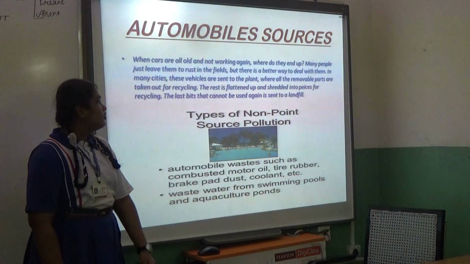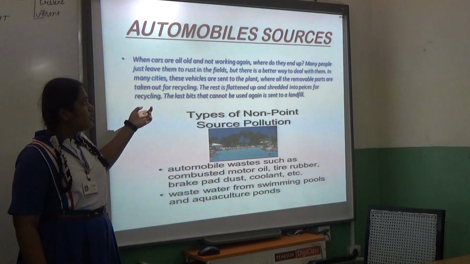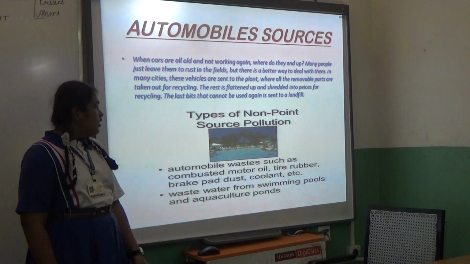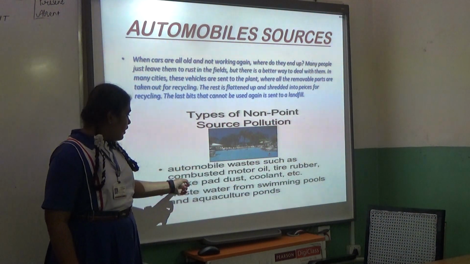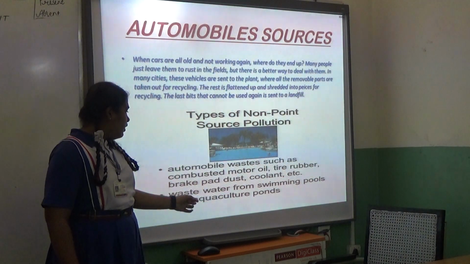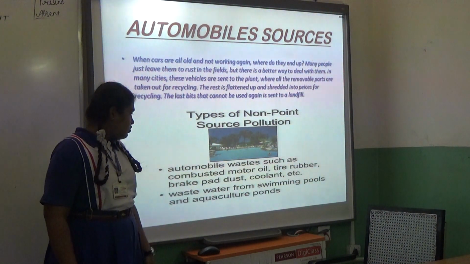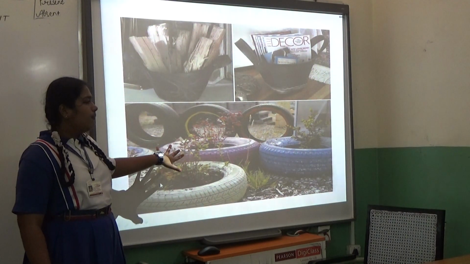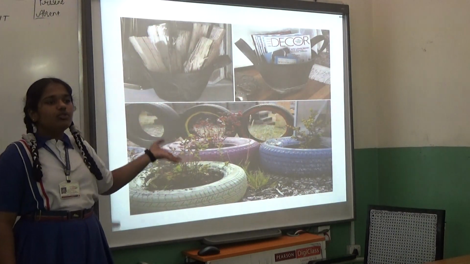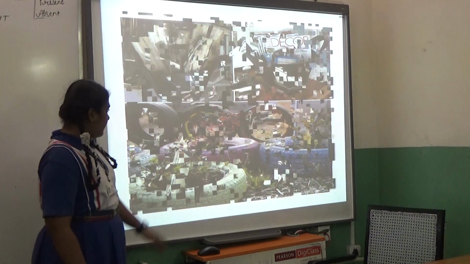This automobile source is a non-point source of pollution. This non-point source of pollution includes automobile waste such as combusted motor oil, tire rubber, brake pad dust, coolants, etc. This is a picture of the recycling of old used cars.